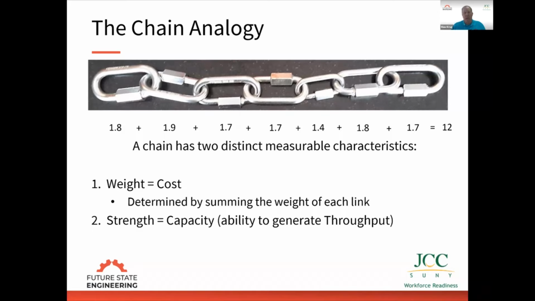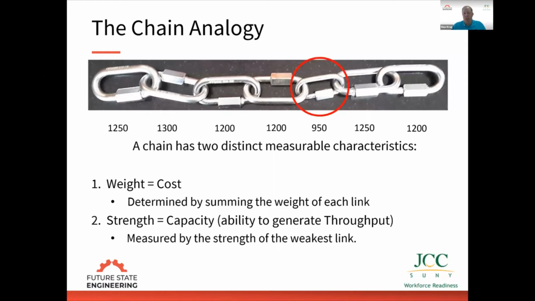If I look at the capacity of each link, so I have these different links with different capacities, how strong is the chain? Well, it's determined by the weakest link. You can see this one link here only has a capacity of 950. So if I were to put stress on this chain and start adding weight to it, when's it going to break? At about 950 pounds, the chain's going to break. So why is this important in terms of measurement?